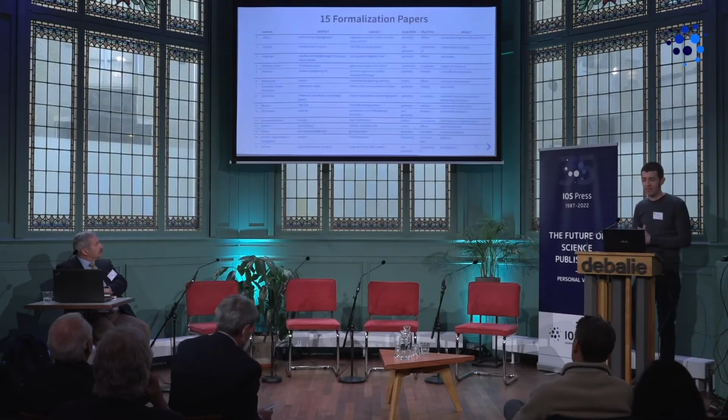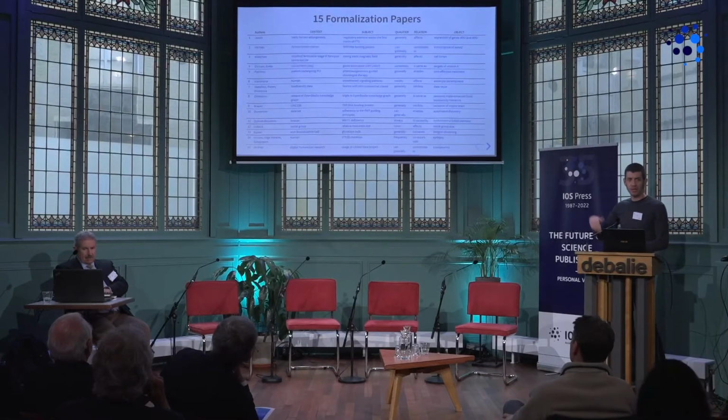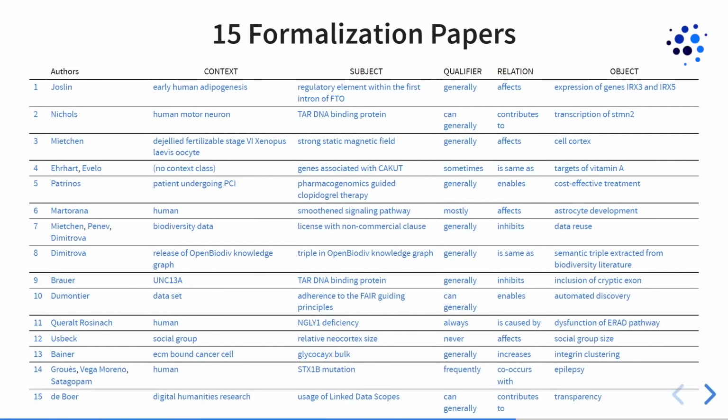But in the end, we accepted 15 such formalization papers, and it might be a bit too small for you to read, but I have a link to all the slides on the last slide, if you are curious. And actually, these are all links, so you can click and see what identifiers are used. Every row here is one paper, and it summarizes the super pattern that was in that paper. So every row of this table can be translated to logic. So everything here is in the back, it's machine readable, and it's automatically interpretable.